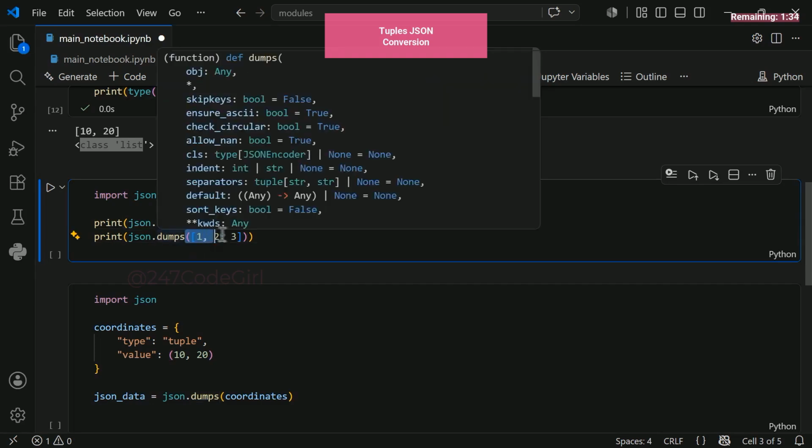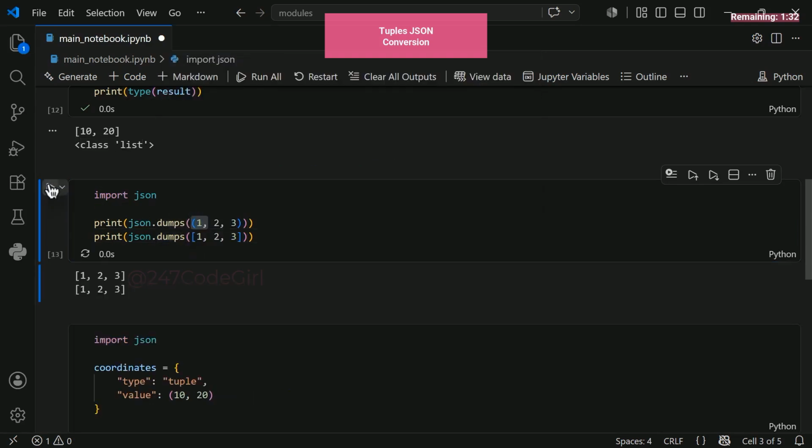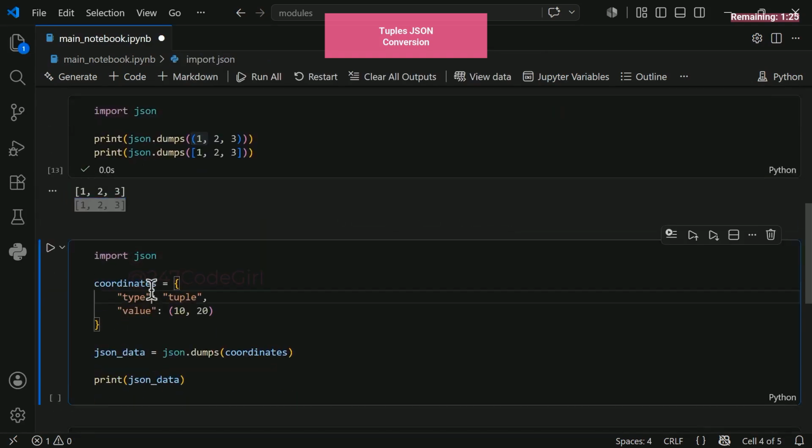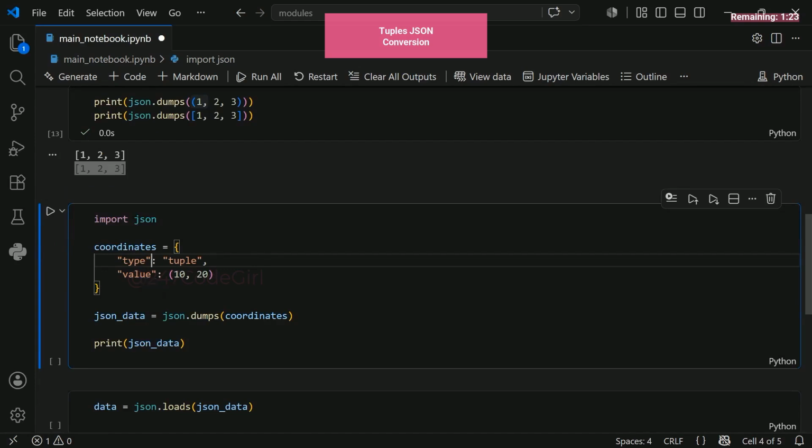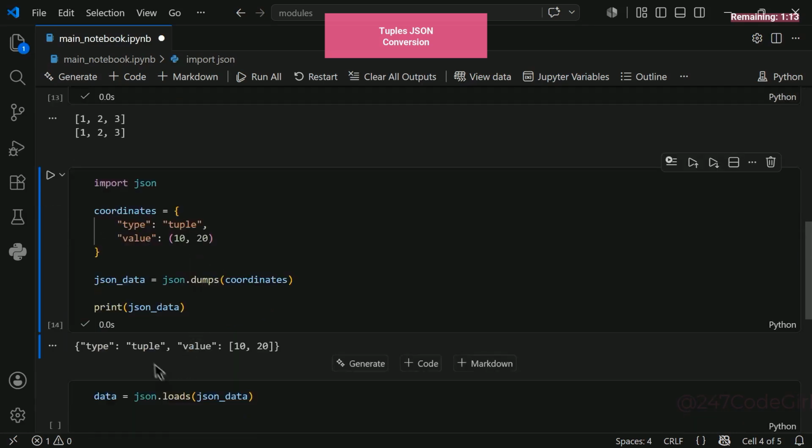Look here. If we convert both a list and a tuple, JSON treats them both as arrays, mapping them straight to Python lists. But what if you explicitly want a tuple back? You can supply the type directly within your data structure. Here, we'll explicitly pass a key called type set to tuple and store our elements under value. Once executed, here is our structure. The type is tagged as tuple, and our data is kept right here. Currently, it's still inside an array.